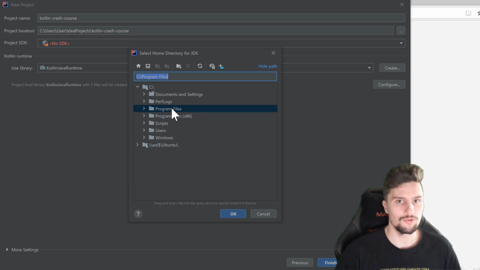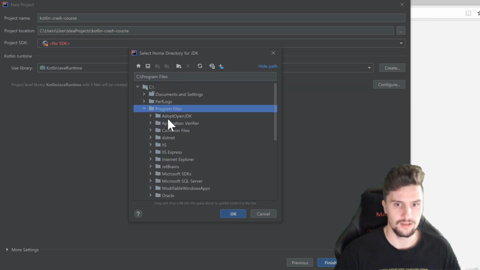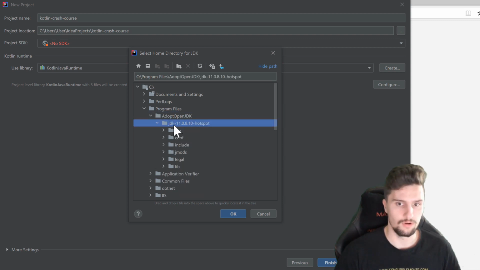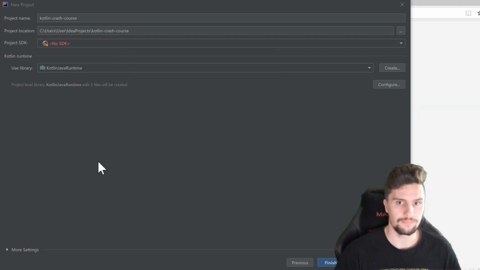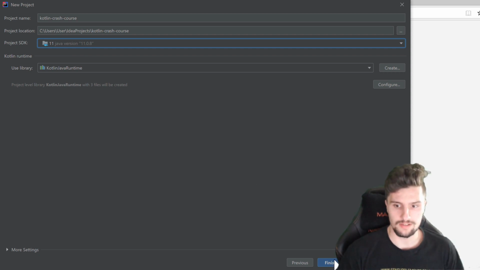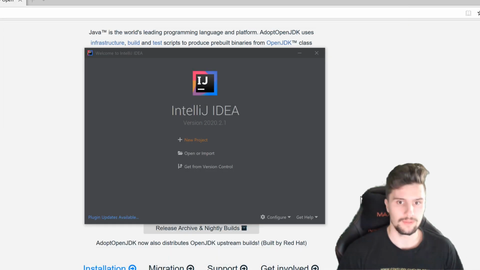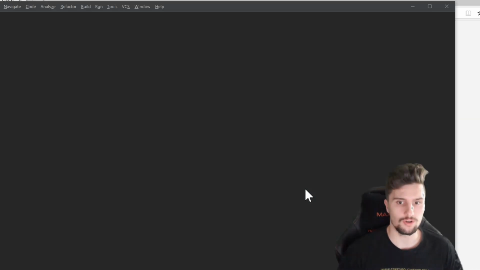Now you need to go to the location you installed your JDK to. So in my case, Program Files, AdoptOpenJDK, and we want to select this folder, so jdk-11, and so on. Then we can click on OK, and you can see now we have Java version 11 selected here, and it should look the same for you. Then we can simply click on Finish, and IntelliJ will create our project for us and open it as well.